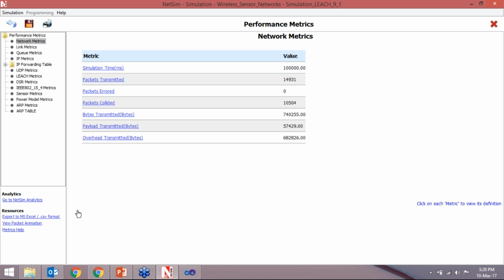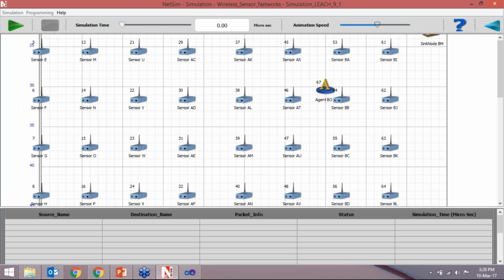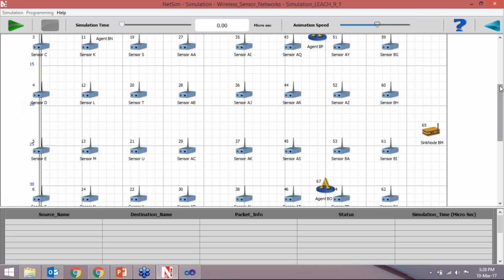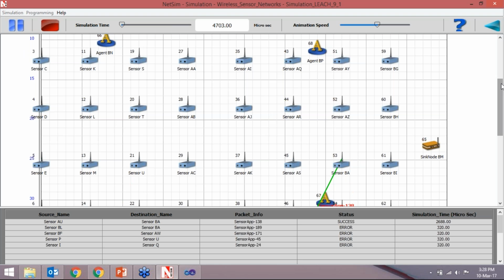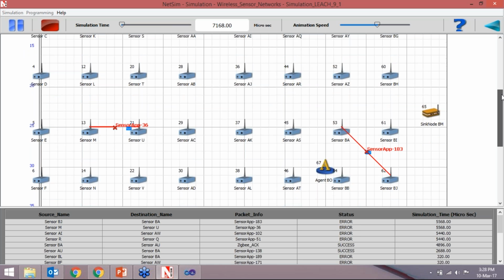So we go to the packet animation and see whether our LEACH protocol has been implemented or not. Because in the normal condition, the sensors will send the data in a broadcasting manner. Here it will send it through the cluster heads. So we can see it is not going directly, it is sending through the cluster heads. Also, we can see the status. If it is sent, it is successful.